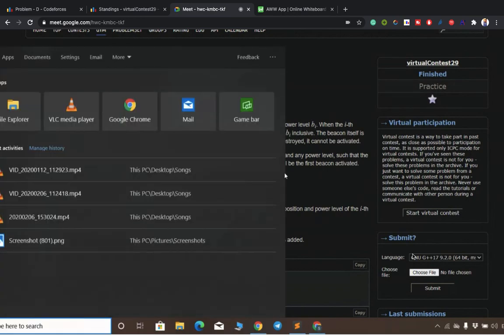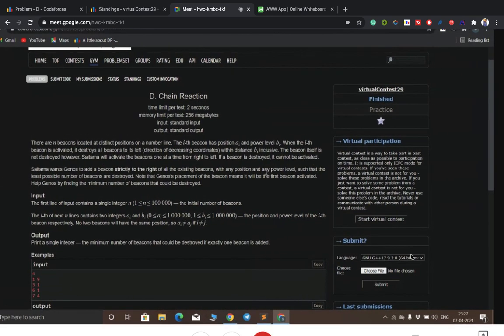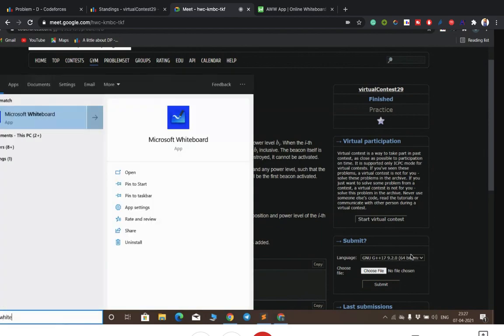Let's assume that each beacon is a bomb. So each bomb is at some position and it has some power bi. If it is activated, it will destroy all those bombs which are within bi to its left. Let me draw it and show you.